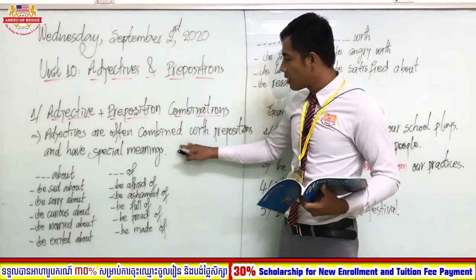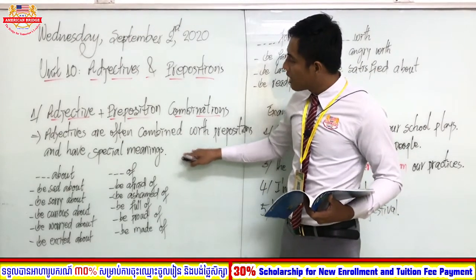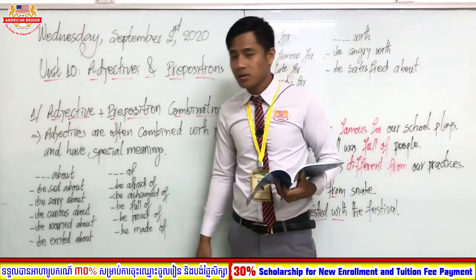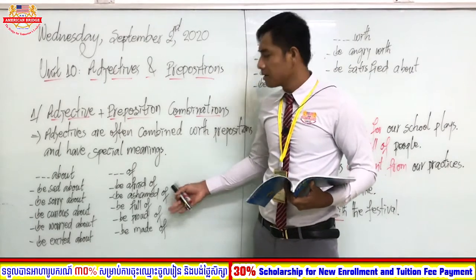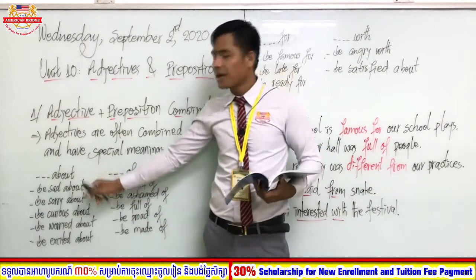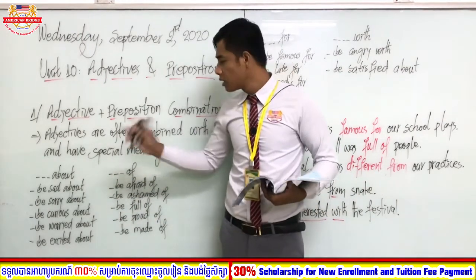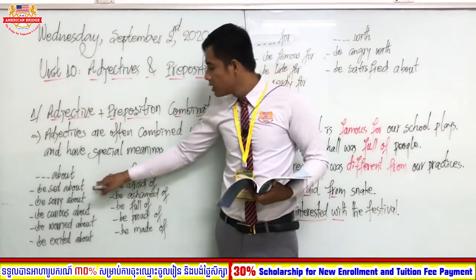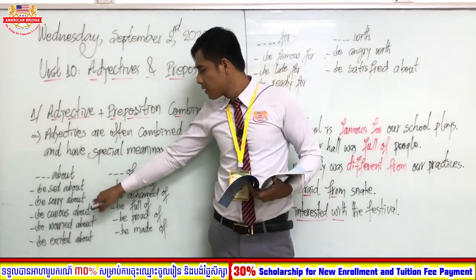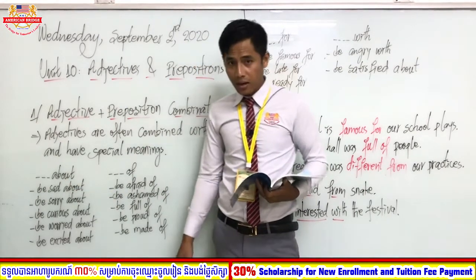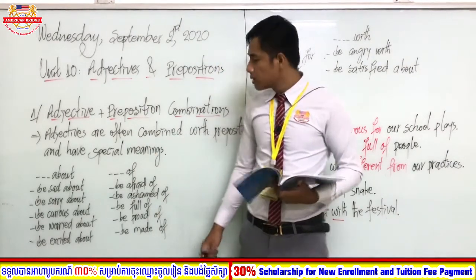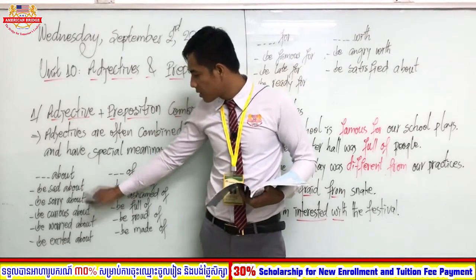The main topic that the teacher wants to teach you today is how to use adjective plus preposition. How can we use it? Most of the students are often confused about using prepositions with adjectives, so they don't know how to use them. For example, sad off. Some students use sad off. No, this is wrong. It should be sad about something, and be sorry. Be means am, is, are. Every adjective is always used with am, is, are. So be sad about, be sorry about.